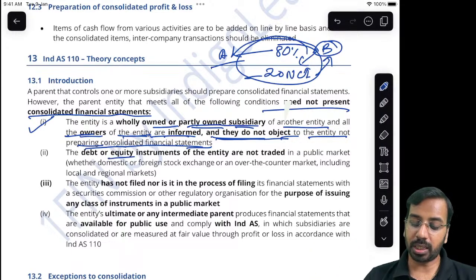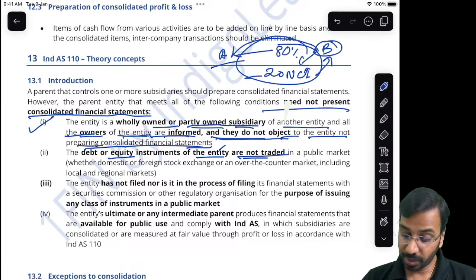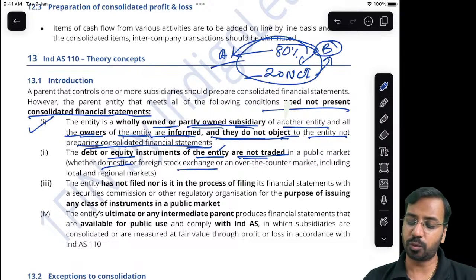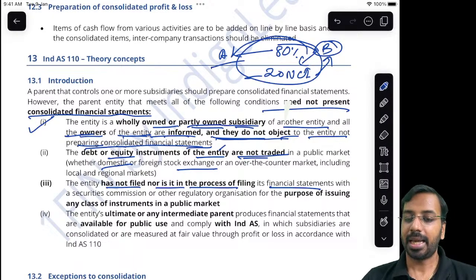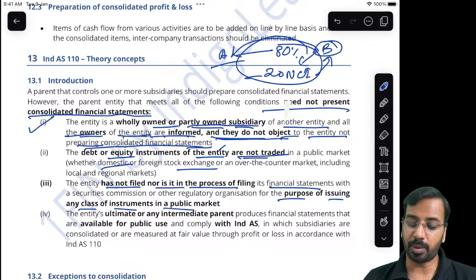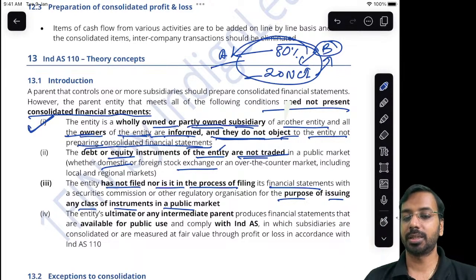Second, the debt or the equity instrument of the entity are not traded in public market. Basically, they are not listed. Debt or equity instrument of the entity, meaning the subsidiary, are not traded in the public market, whether domestic exchange or foreign exchange, whatever it is. Then, the entity has not filed nor is in the process of filing its financial statement with any regulatory agency, something like SEBI, for the purpose of issuing any class of instruments in the public market. Okay. So first, tell all the owners, we are not preparing consolidated financial statement. Second, you should not be listed, otherwise SEBI will not allow. You should not be in the process of listing.